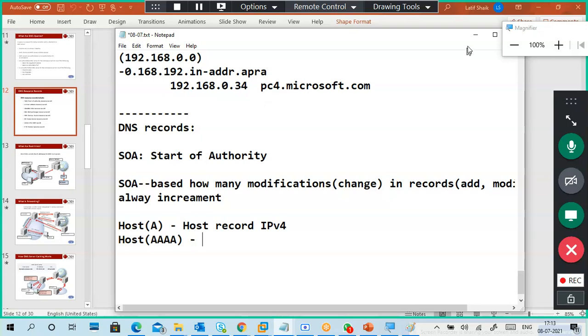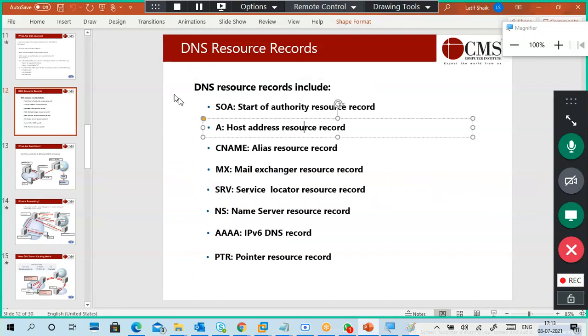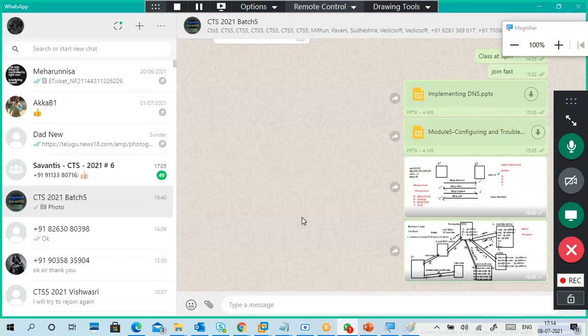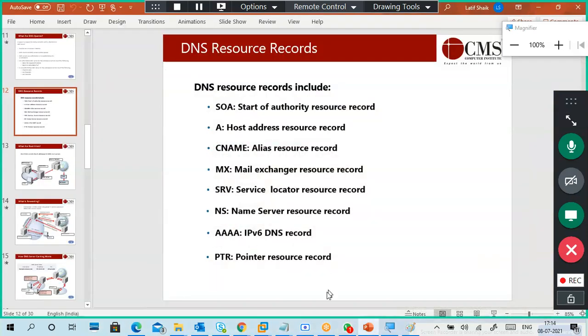If you see the CMS logo, it's from my previous organization where I worked. Of course, the actual PPT is by Microsoft only, they put my CMS logo here. Some PPTs I shared are directly 2016 PPTs, like implementing DNS, a 2016 Microsoft PPT.